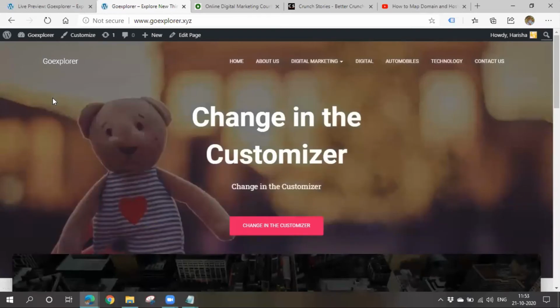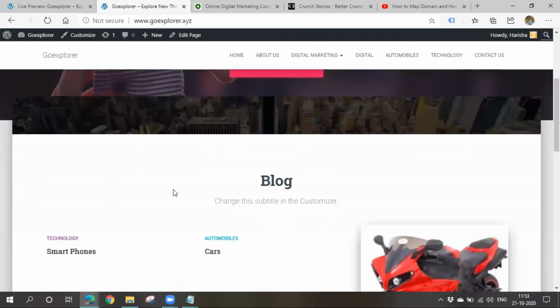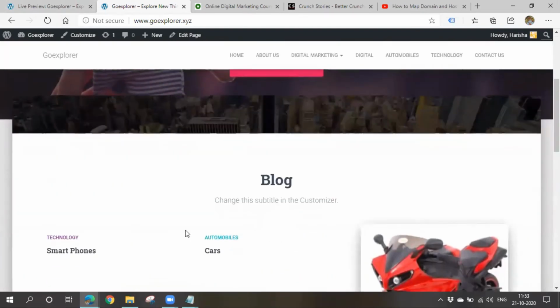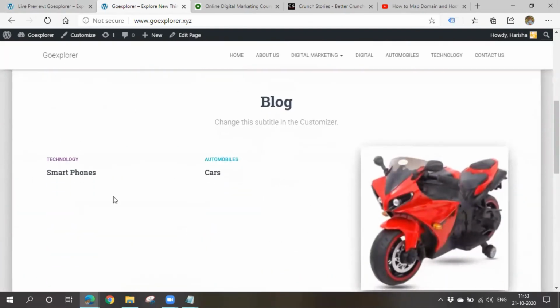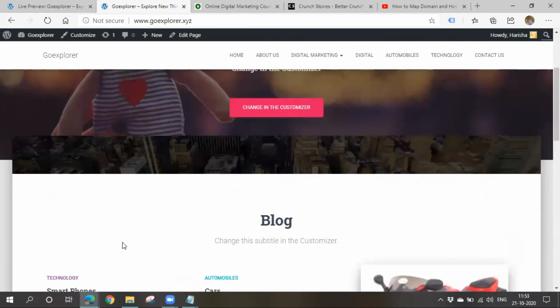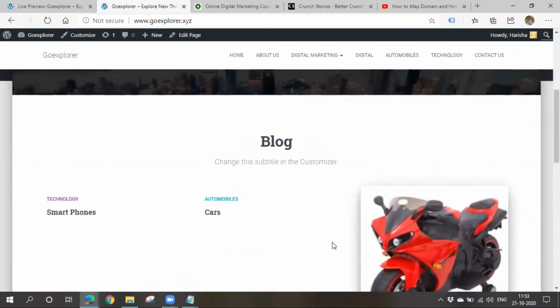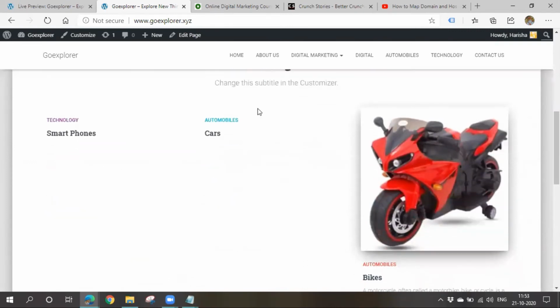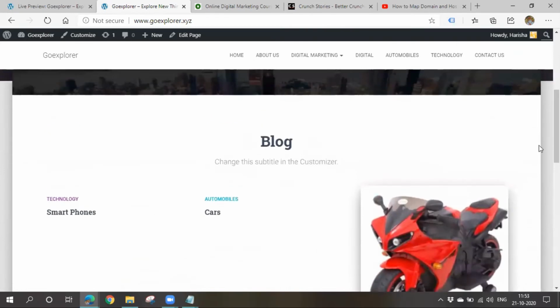So okay, it will look like this. See, the look and feel will change based on the theme you choose. Here, in this theme, the blog is present in the home page itself. So don't worry. Or you can remove this thing by going to customize and all. Okay. So if you don't want to display all the posts in the home page itself, you can remove this thing. The section is embedded in the theme itself. That's why all the things are getting displayed here.